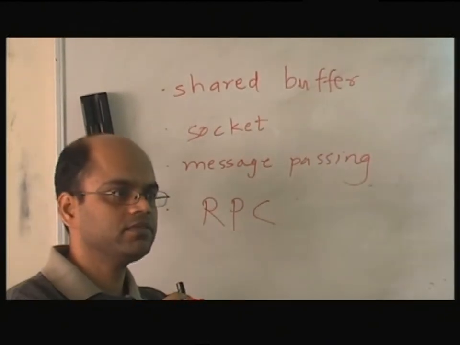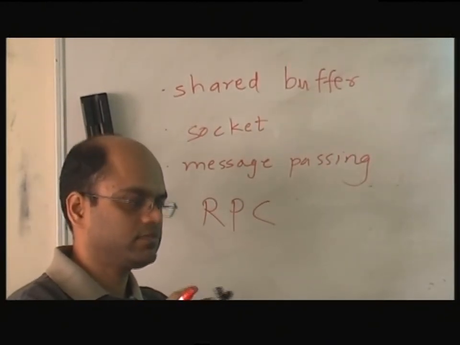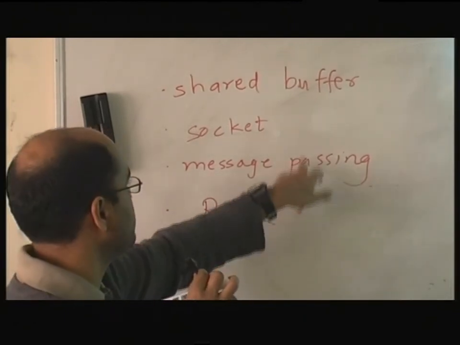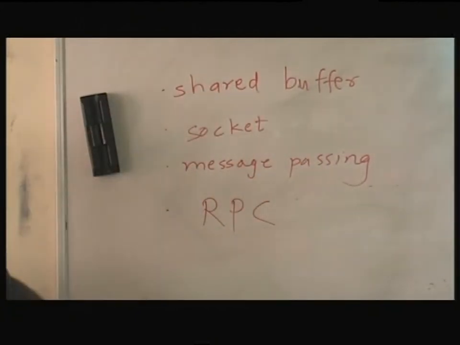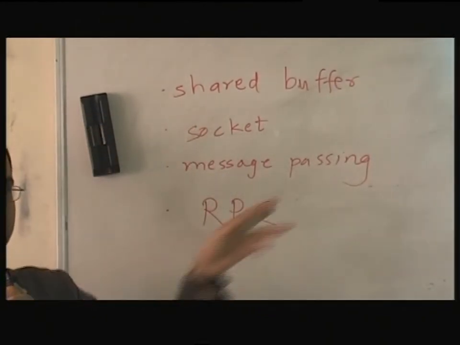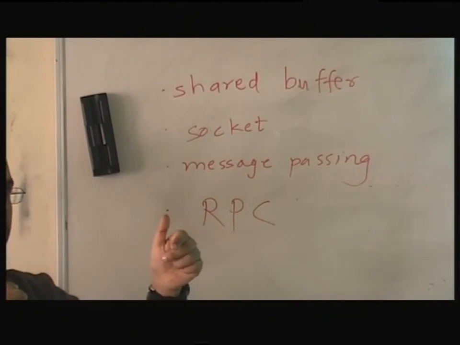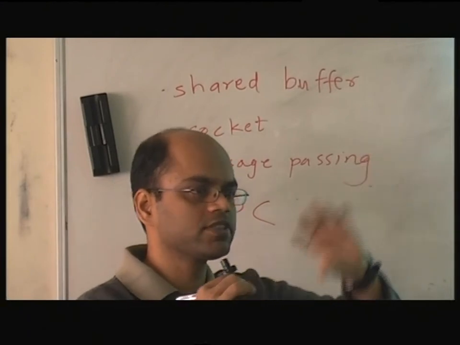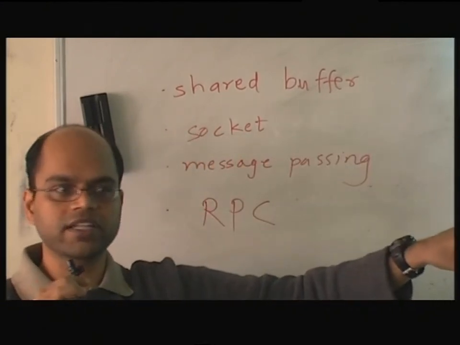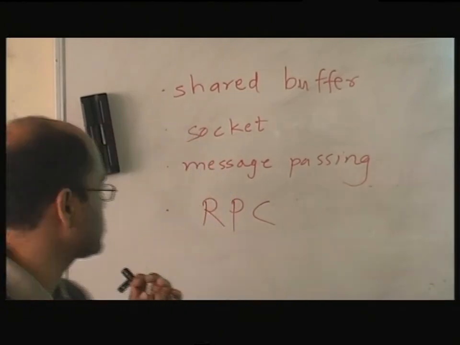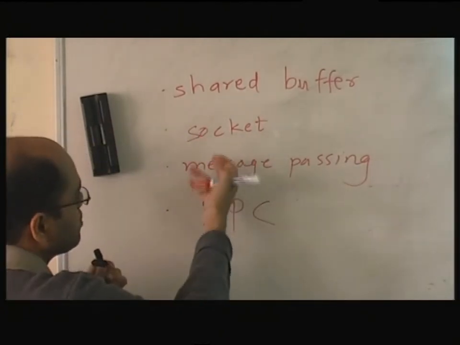What is message passing? Message passing is very much similar to socket programming. Socket programming is also one type of message passing. So there are different ways of passing messages, and one way to do it is through sockets, but there could be another way. Another way would be just to send a mail. Right? So you actually send a mail between processes. One process has an inbox, another process will send a mail to that process just like we send email, and the other process will look at its inbox and get back all the messages. Right. So this is socket programming, message passing.